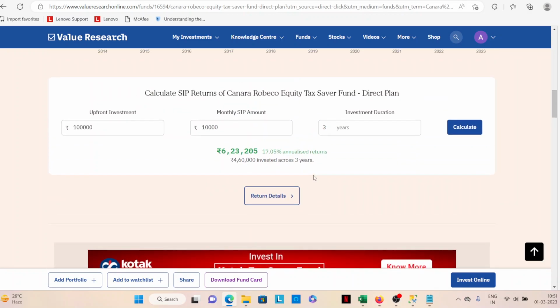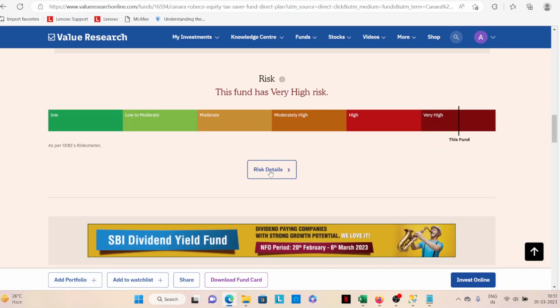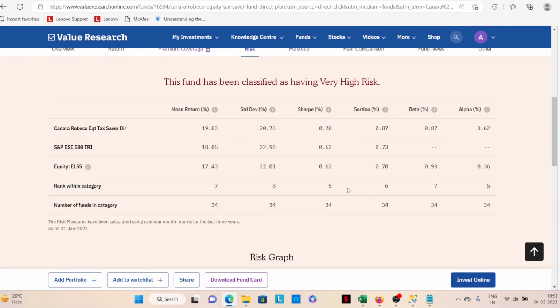Return details is one part, but you also want to look at the risk details. What are the risk details you're looking at? This is a fund where the mean return is 19%, standard deviation 2%, Sharpe ratio is 0.78 and Sortino is 0.87. Beta is okay, that makes sense. Alpha is 3.62. So these ratios you can go and read, but normally for Sharpe and Sortino, just to give you a high level, more is good. Keep that in mind.